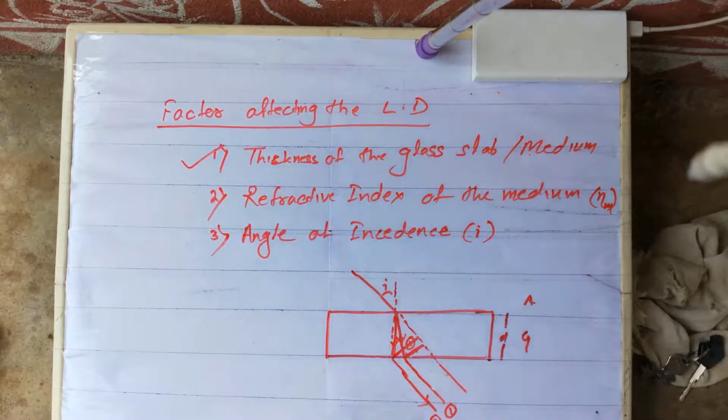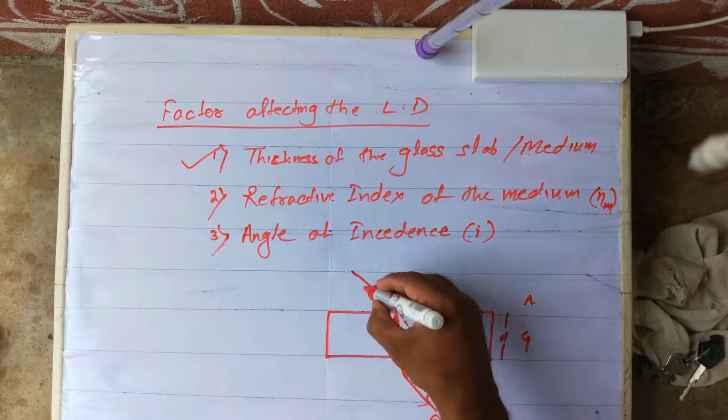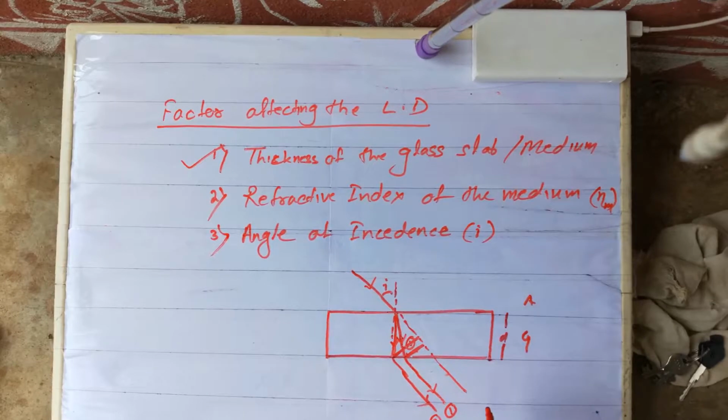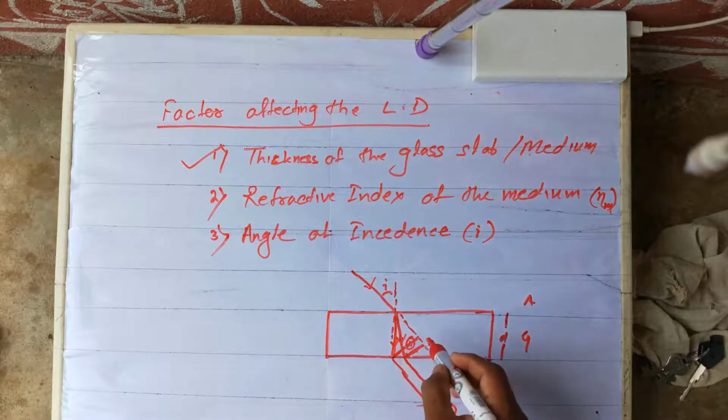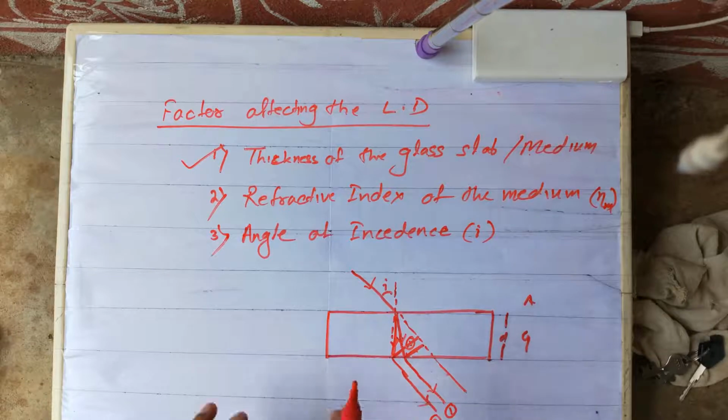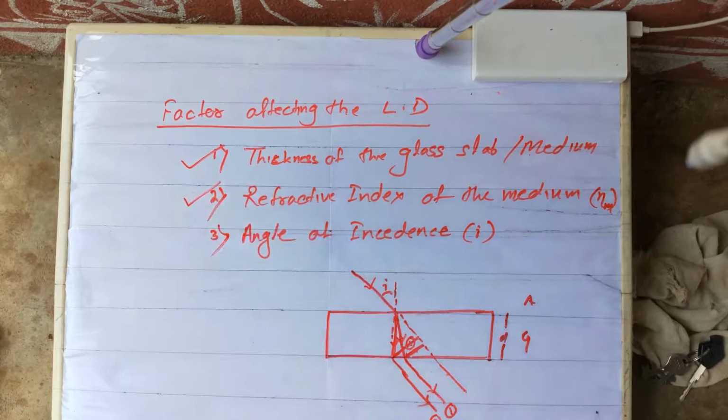Oh, case 2, some have responded case 2. So yes, correct, with the increasing of refractive index, the lateral displacement will also increase. Lateral displacement will increase, but may not be proportional. Once again I am saying, okay, so the second case is completed: how the lateral displacement varies with the refractive index of the medium.